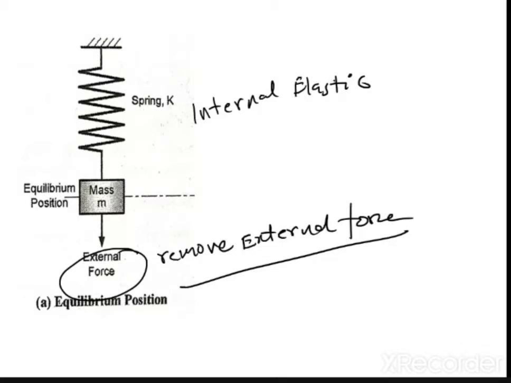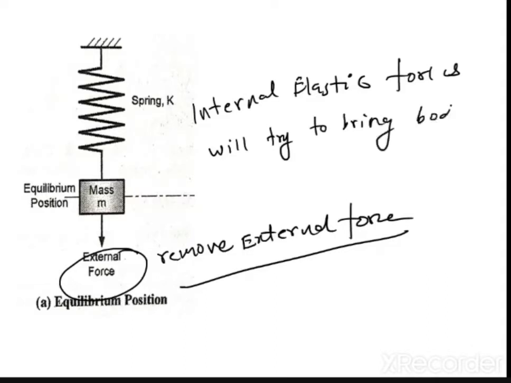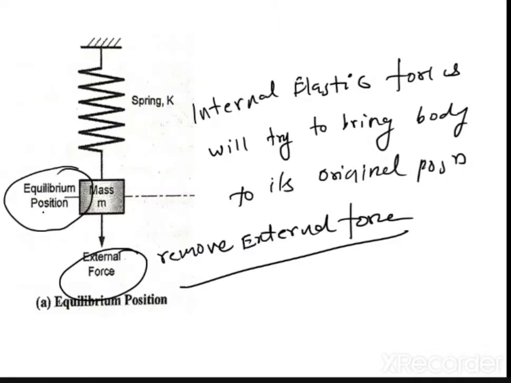So what will happen? These internal elastic forces will try to bring the body to its original position. To its original position means they will try to bring the body to the equilibrium position. Now in mechanical vibration, we are always considering a frictionless motion. Very, very important.